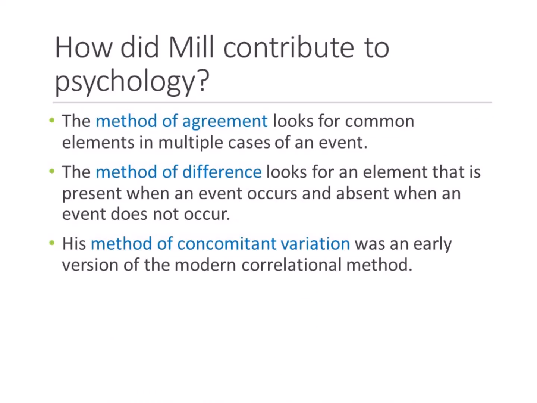The method of agreement looks for common elements in multiple cases or multiple events of some phenomena. The method of difference looks for an element that is present when an event occurs, but not present when that event does not occur. His method of concomitant variation was an early version of correlations, the idea that two variables can increase together and decrease together, and that we can represent that relationship in an abstract form.